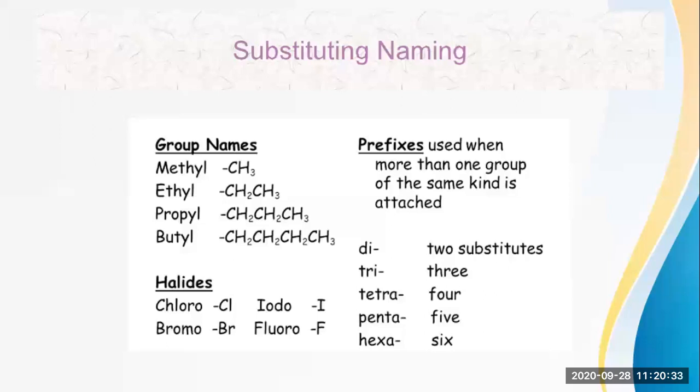Likewise, in a particular group, if two methyl groups are there, then what will you write? Dimethyl. Okay. Then if three methyl groups are attached, then trimethyl. Okay. Likewise, you have to write depending upon the number of substituents. If the same substituents are attached, then you can give this name di, tri, tetra, penta, or hexa.